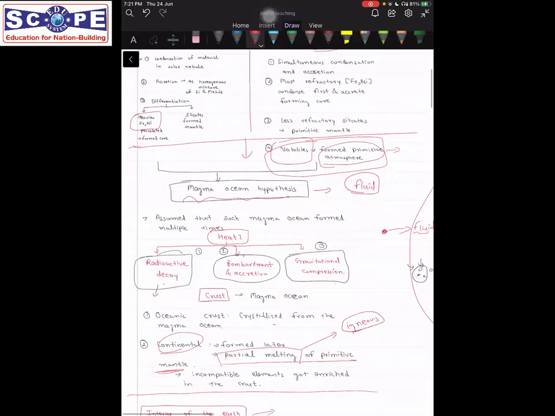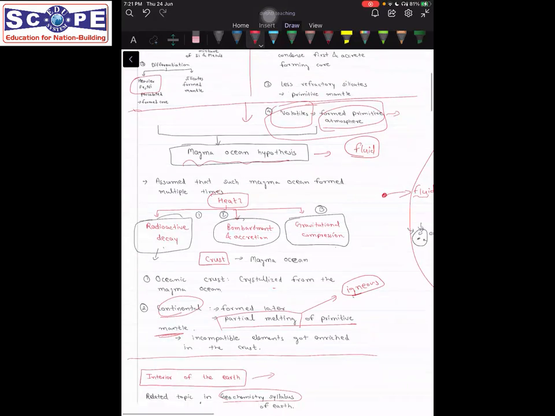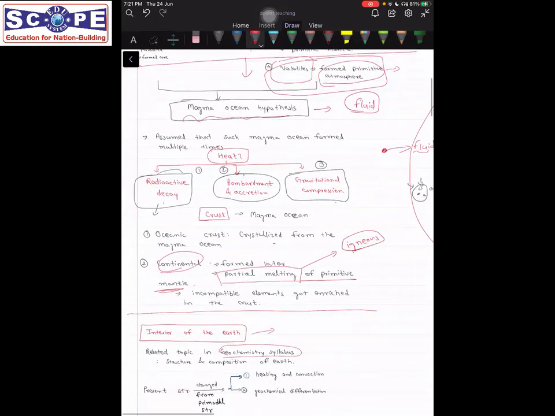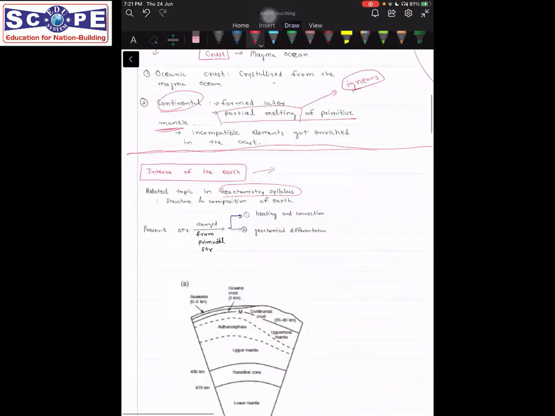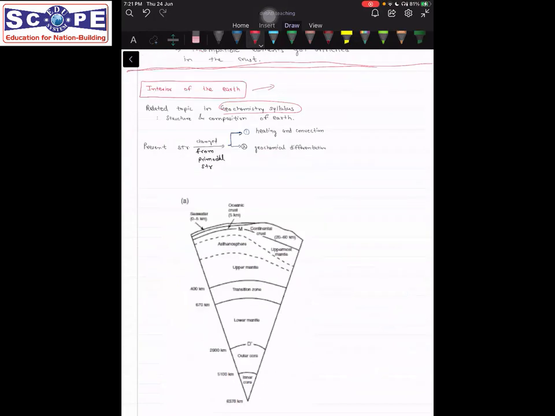Okay, so now we are done with our topic of origin and differentiation of earth. Now we know how different layers of earth came into being. Next